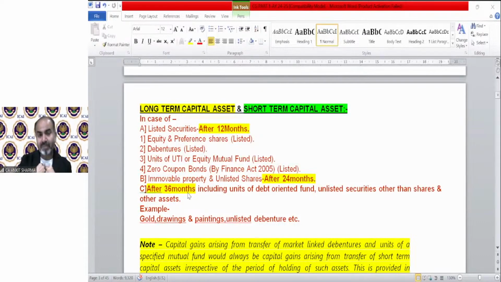So I am Mr. A, you are Mr. B. I can transfer my any asset to Mr. B, whether he is my friend, relative, etc. So that is the treatment under capital gain in my hand. The receiver treatment is income from other sources under section 56. So we are not discussing the treatment in the hands of the receiver. We are discussing the treatment in the hands of the transferor, not the transferee. Transferee provision will be discussed under income from other sources. Have patience. That will also come.